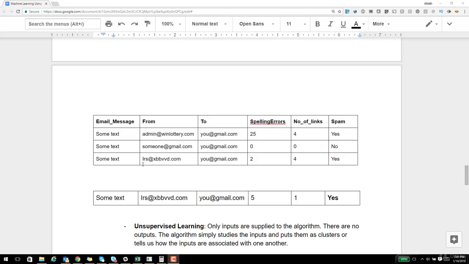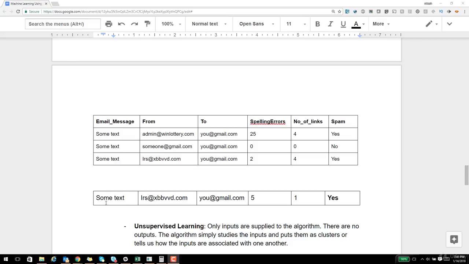And what we have done is we have broken that down a little bit. From that email message, we have taken some text, we have taken the from address, we have taken the to address, we have seen how many spelling errors are there in the email, we have seen how many external links are there, and then we have classified it as yes or no, spam yes or no. So this is basically your input and output data that you will be supplying to the algorithm.